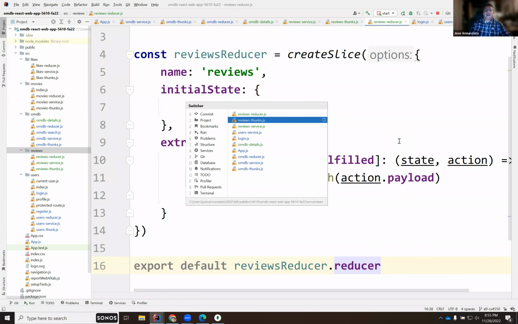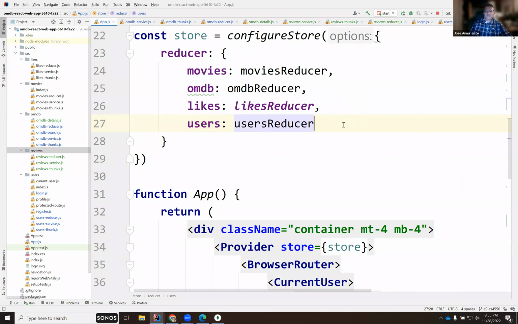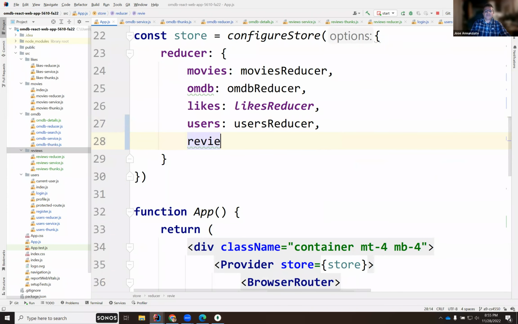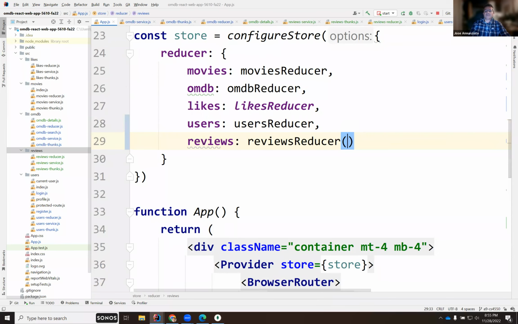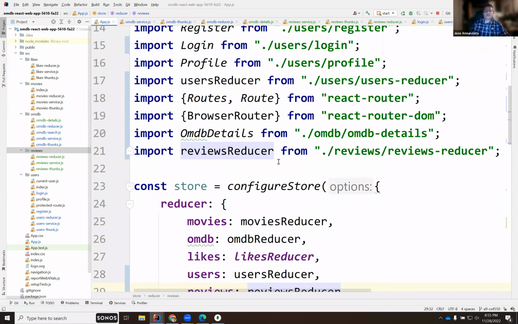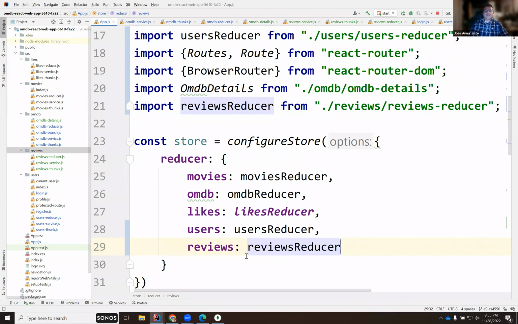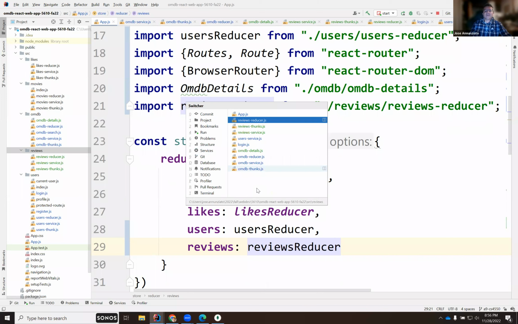Then in my store, I'm going to add it to reviews, the review reducer. Okay, review reducer. It's going to export that, and I'm going to make it here in reviews. Okay, excellent. So let's see if we can create this, right? So let's go back to the